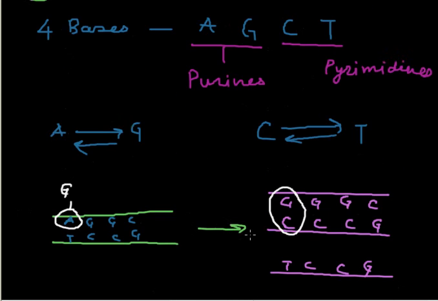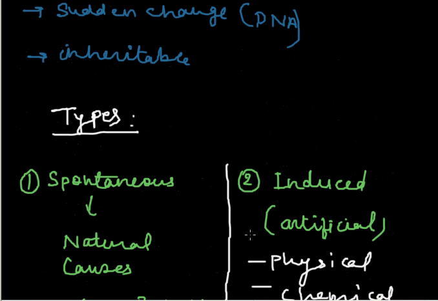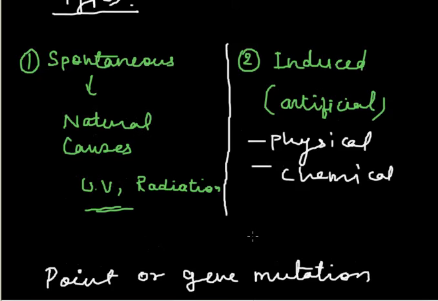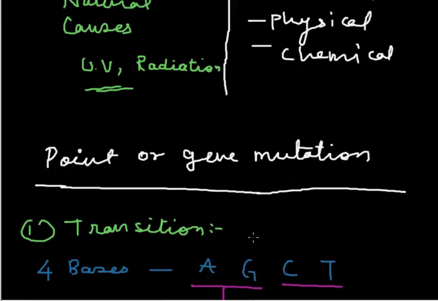We have discussed mutation. There are two types, spontaneous and induced. Spontaneous is caused by natural factors, and induced is caused by some artificial methods, that may be physical or chemical. The mutation in the base pair or the base, or the replacement of a base with another base, is called point mutation or gene mutation.